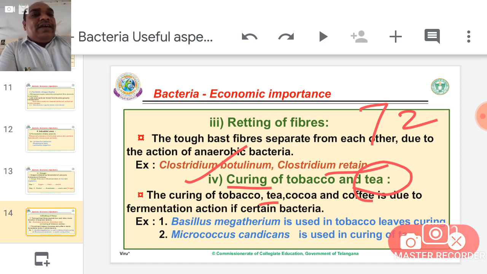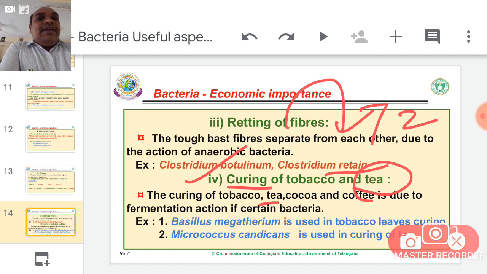Simultaneously, some bacteria may be involved and act on the leaves. The leaf color converts into black color, and maybe some chemicals are converted into other chemicals that give good taste to the tea.